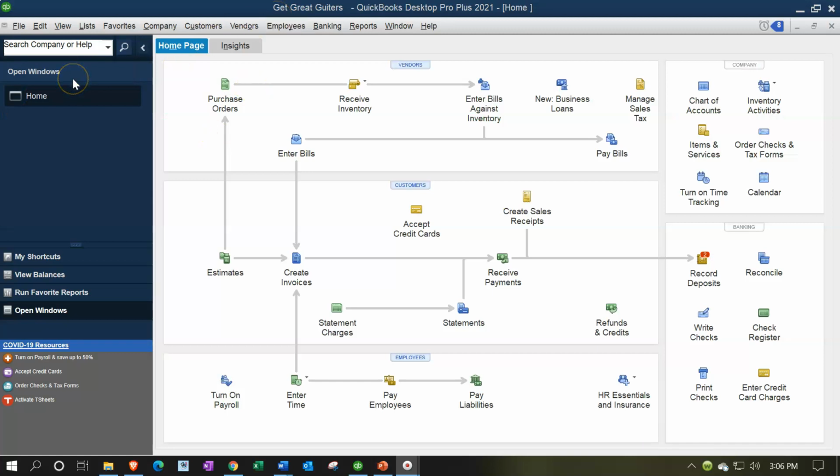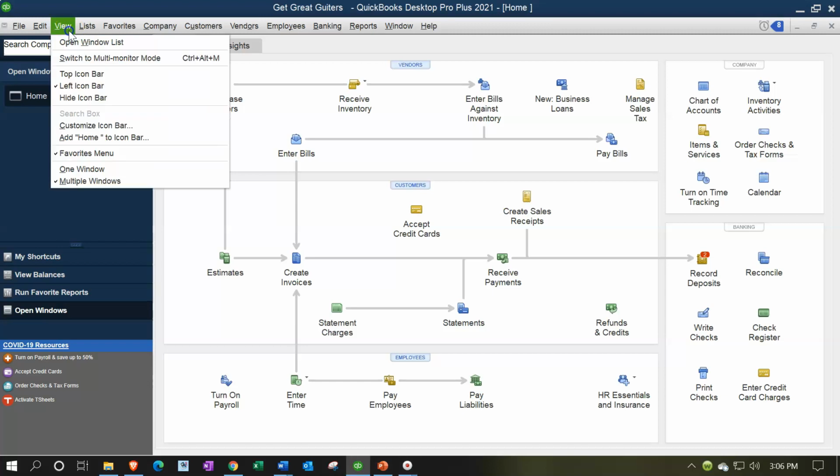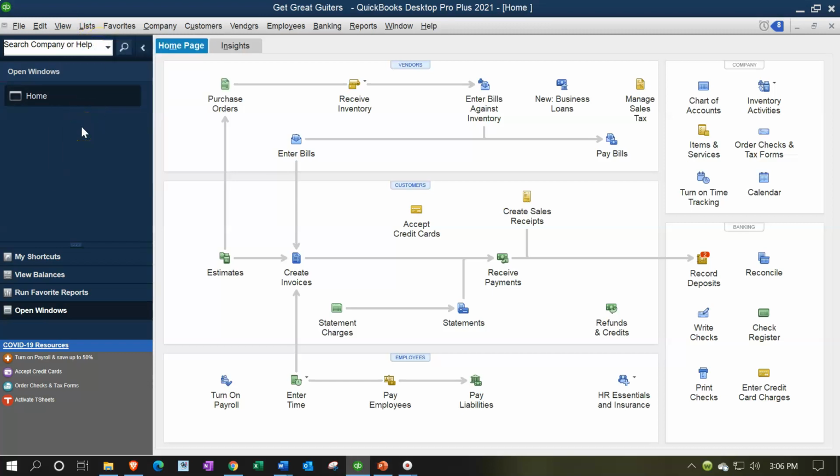We currently have the open windows open. You can open the open windows by going to the View dropdown, selecting the Open Windows list. We're now going to be taking a look at payroll reports, like all other reports, other than the major financial statement reports, balance sheet and income statement reports. Payroll reports will be supplementing, adding to line items or information that could be found on the major financial statement reports, balance sheet, and income statement reports.